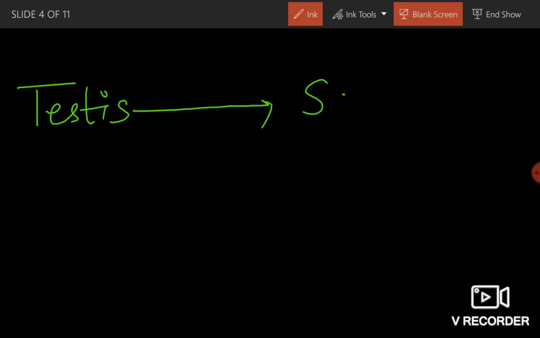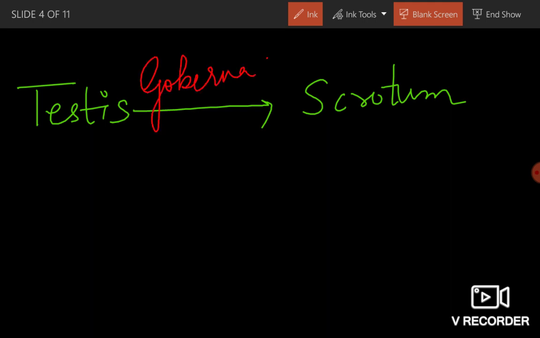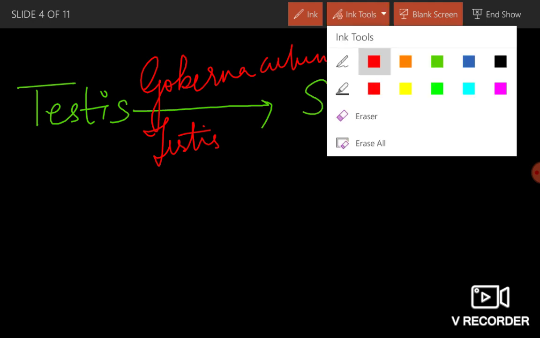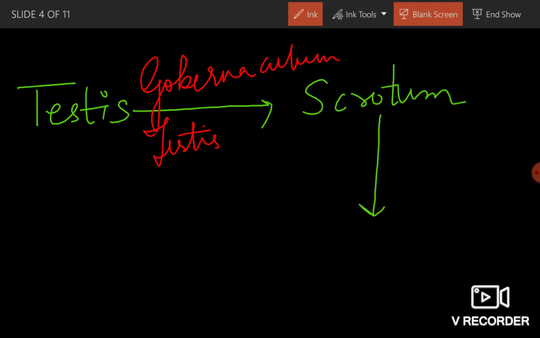See, this is testis, it is attached to the scrotum by gubernaculum testis. Clear? And the scrotum is attached to the abdominal cavity.